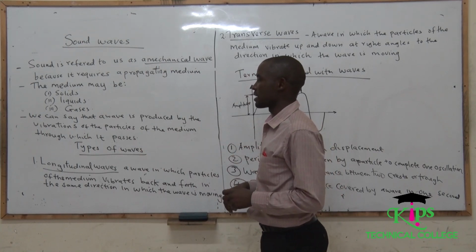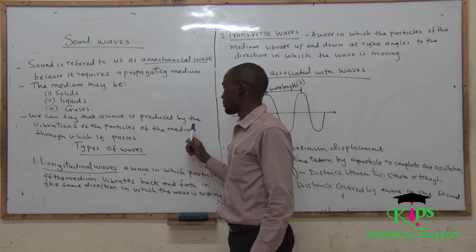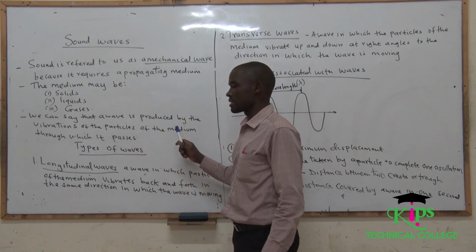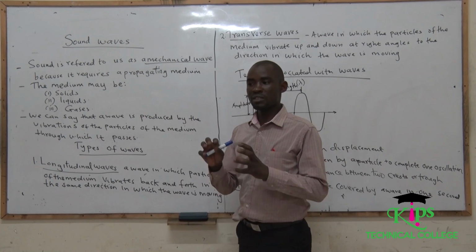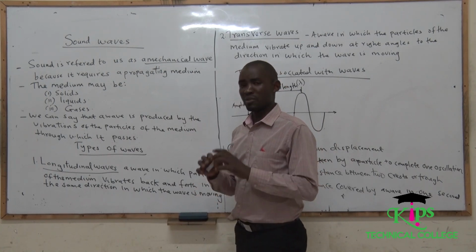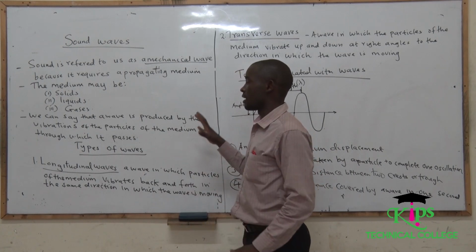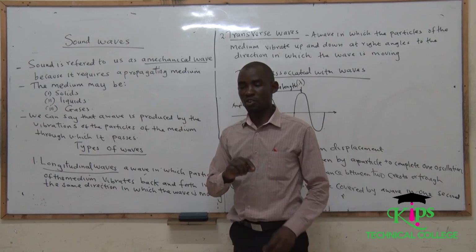And that is why we are saying that a wave is produced by the vibration of the particles of the medium through which it passes. So if the medium does not have particles, then of course you don't expect sound to travel through that particular material. So essentially we are saying sound has much to do with vibration of particles.